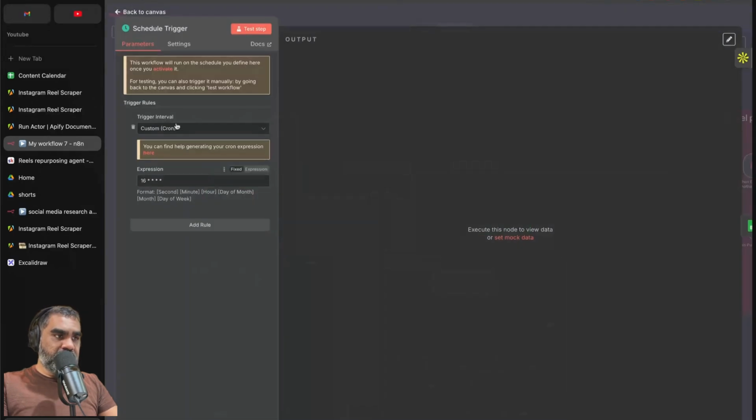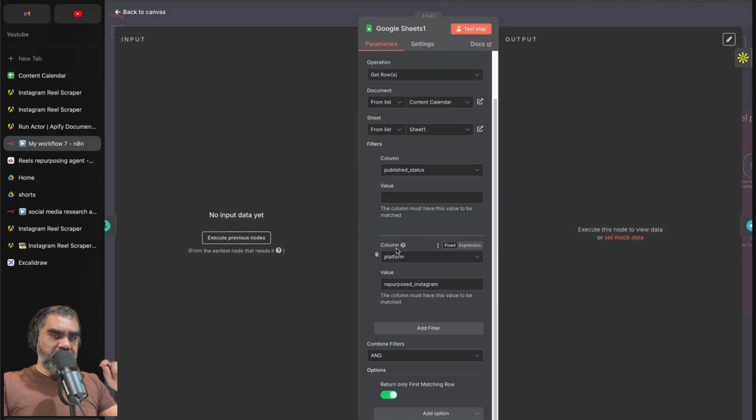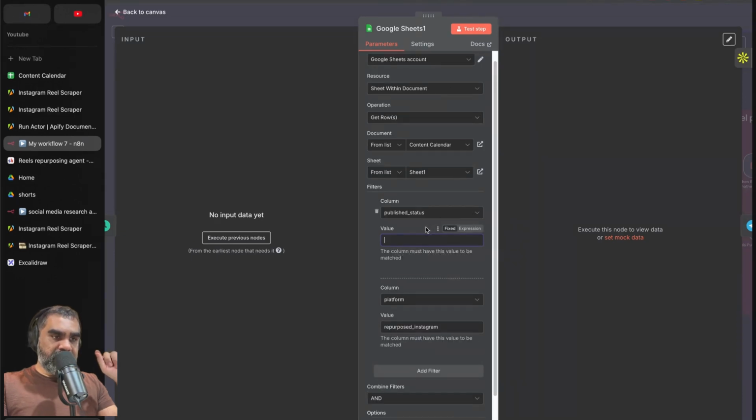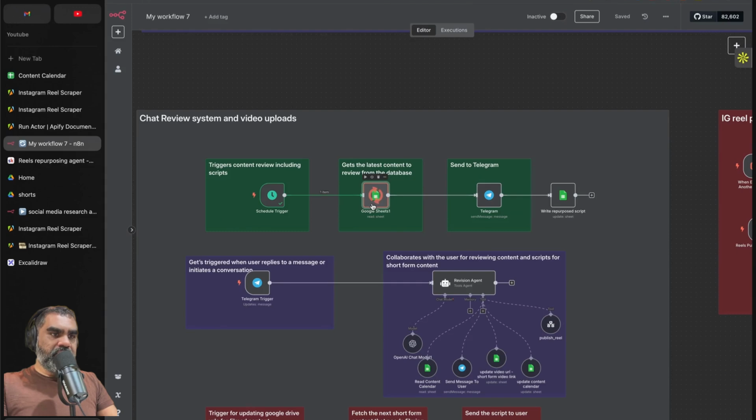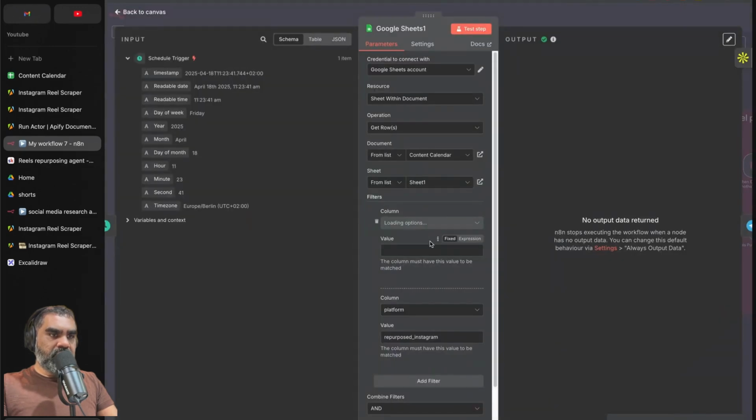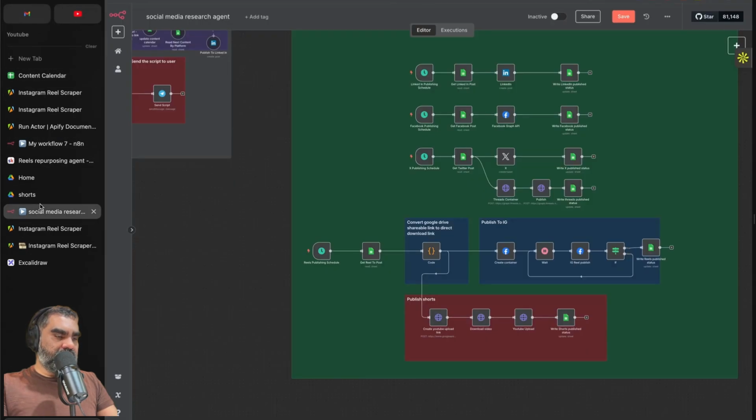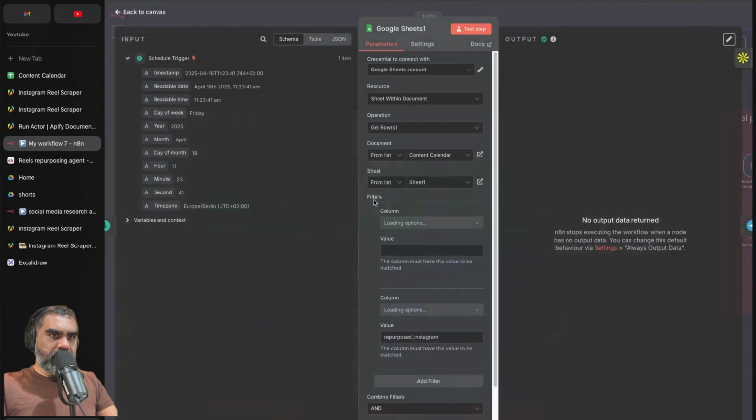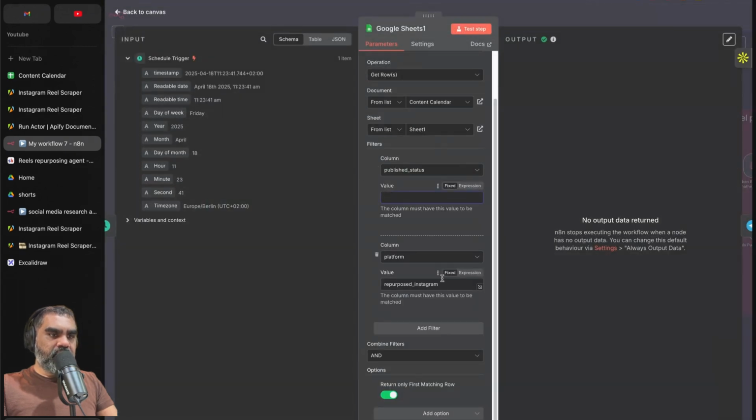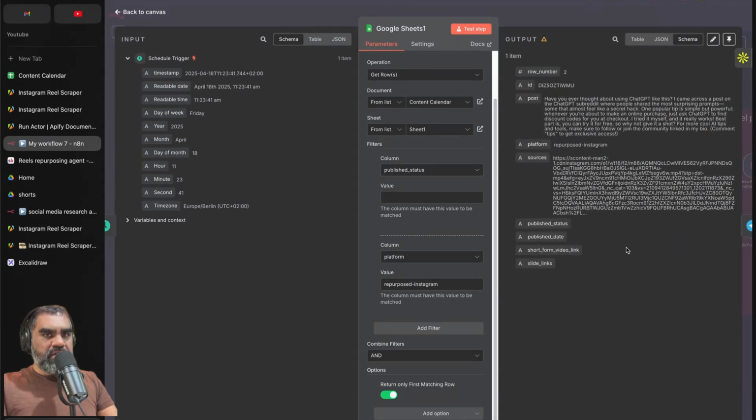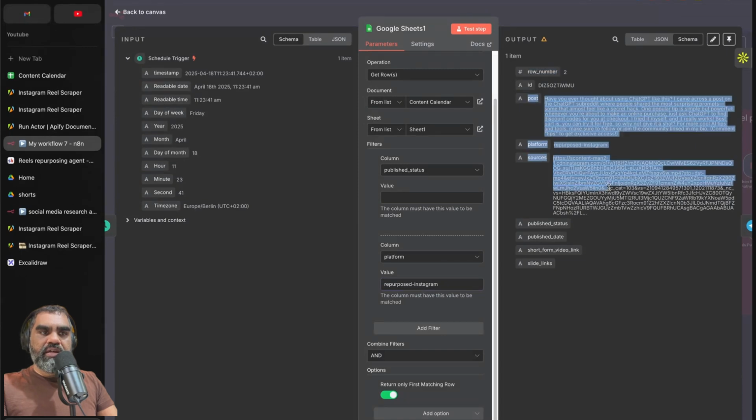So this is merely a schedule trigger, and then it reads the next row, returning only the first matching row, which has an empty published status value, and the platform is repurposed Instagram. If I run that, it will pick up the next one that needs to be reviewed. In our case, why isn't it returning anything? Let's debug that quickly. The published status, the platform is repurposed Instagram. I think that is a dash, not an underscore. I've been playing around with it, so I hadn't updated that yet. And now you get the thing.